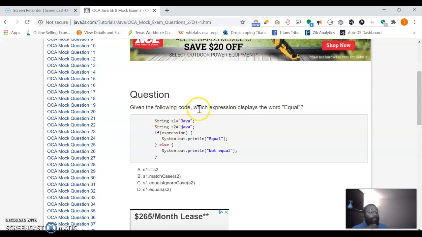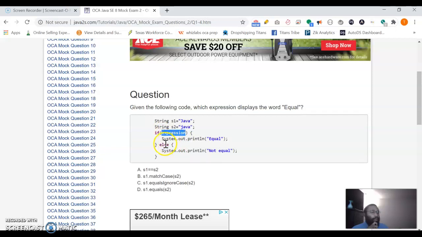So it says, given the following code, which expression displays the word equal? Okay, so it's saying, given the following code, which expression displays the word equal? So we have string s1 equals Java, string s2 equals lowercase java, if expression. So this says expression here, right? So it says expression.